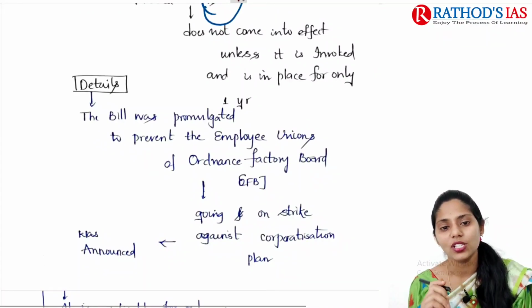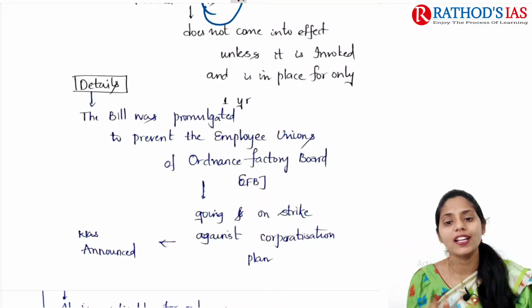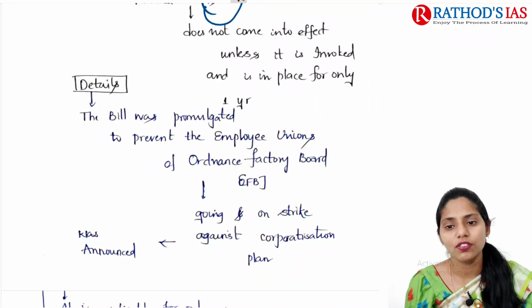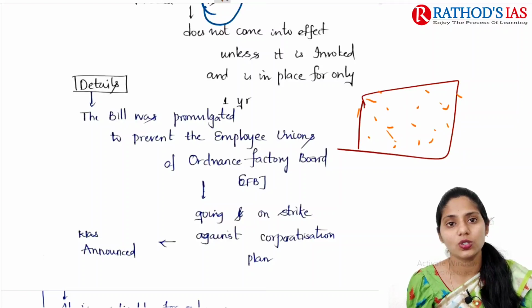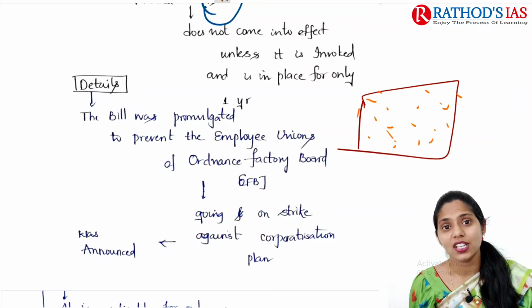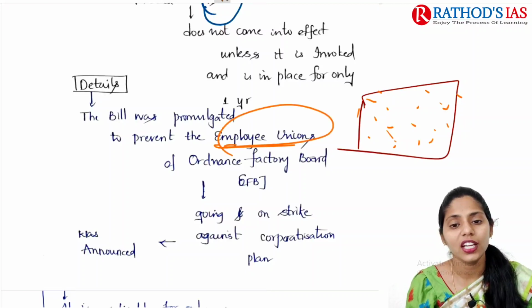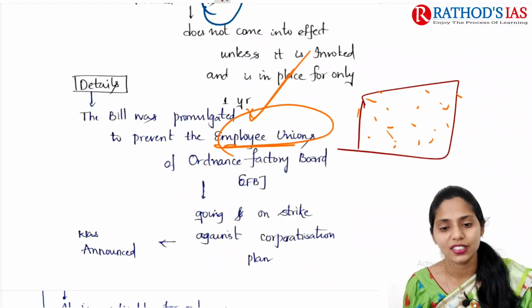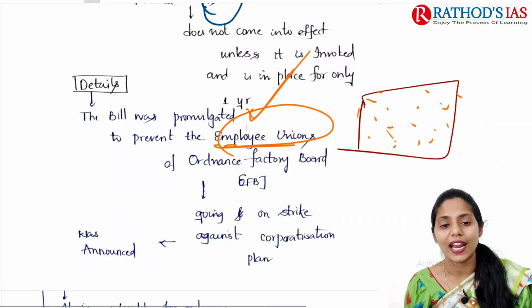This bill was promulgated mainly to prevent employees unions of the Ordnance Factory Board. In this Ordnance Factory Board there are workers working. This bill seeks that these workers not form a group, boycott, or protest against the government. Mainly, the employees union of this Ordnance Factory Board should be prevented from doing strikes against the corporatization plan of the Ordnance Factory Board.